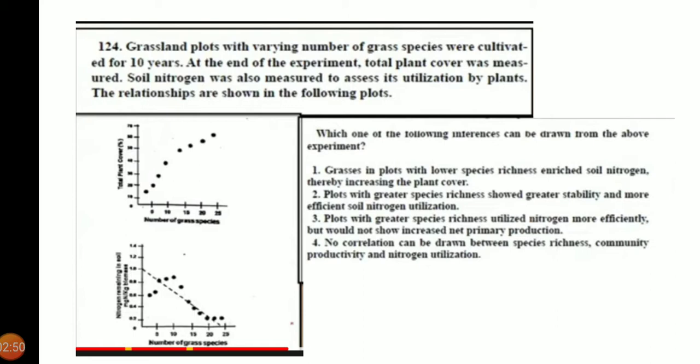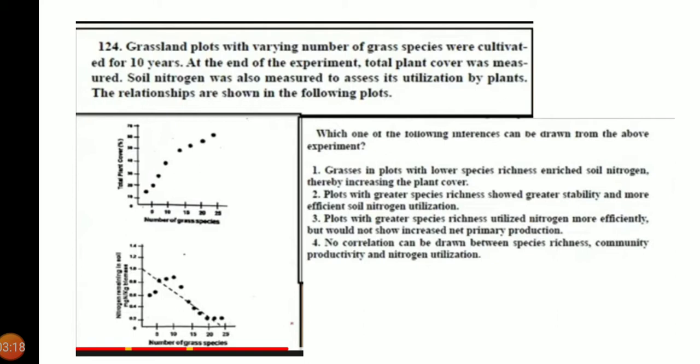Look at this picture clearly. Plots with greater species richness showed greater stability, and you can see in the second graph, as the number of grass species increases, nitrogen utilization also increases. So the soil nitrogen becomes lower and lower by the utilization of the grasses.